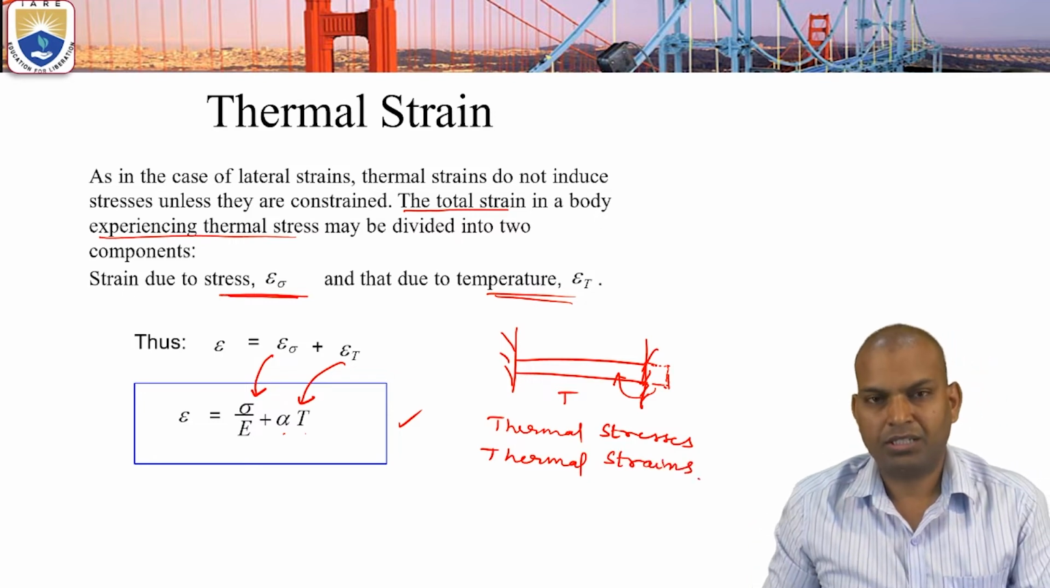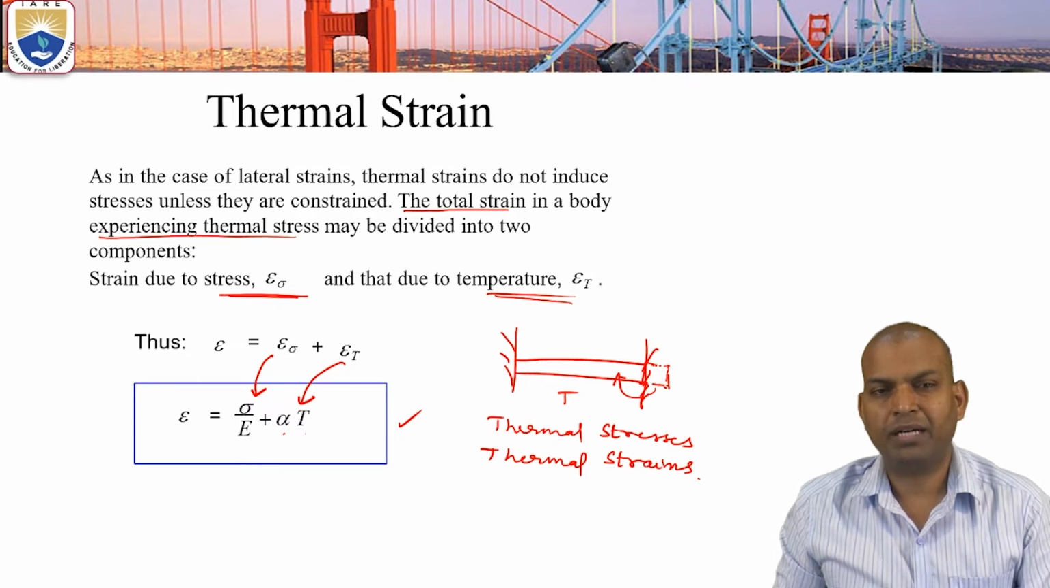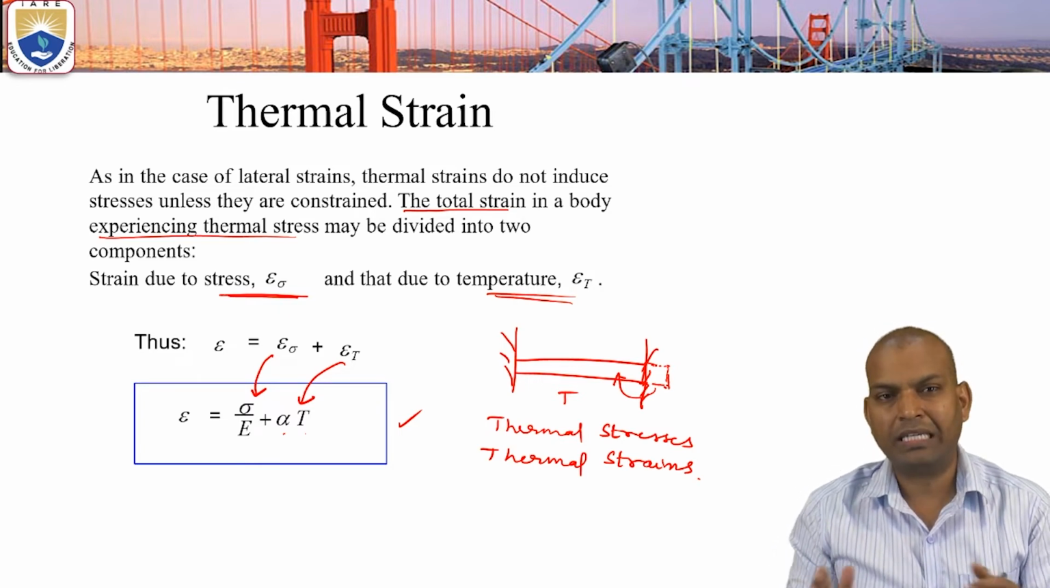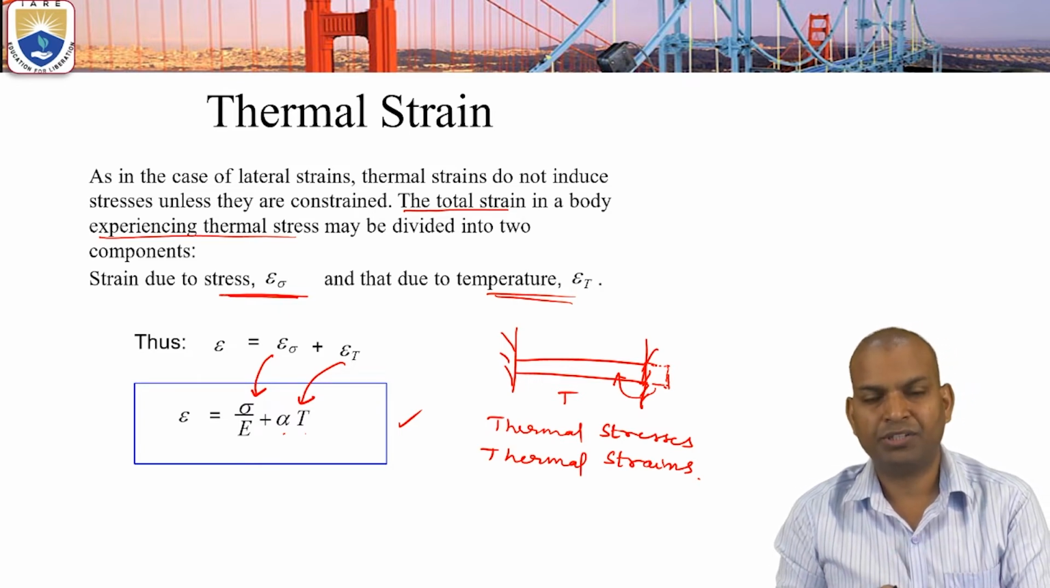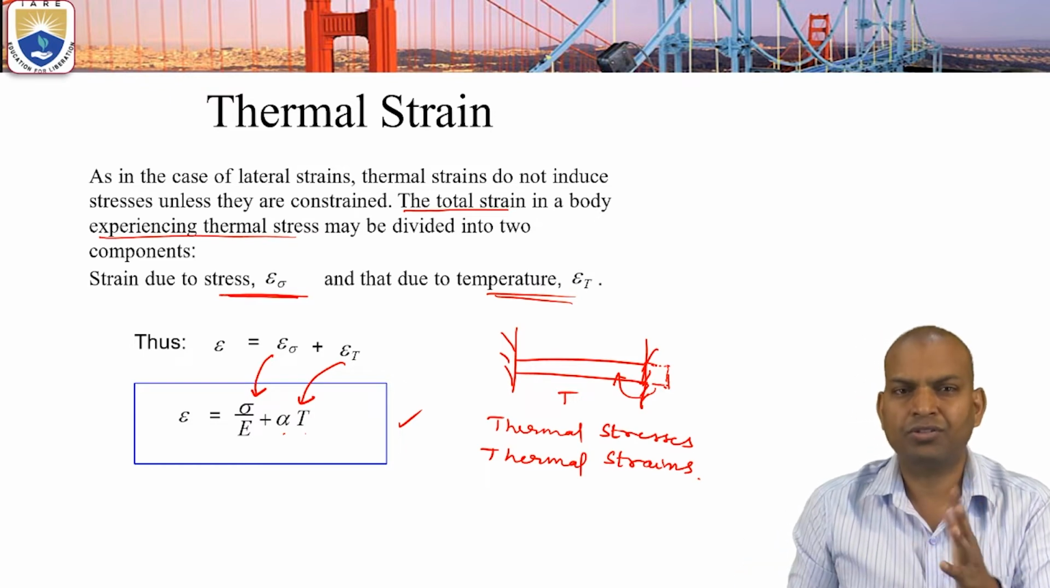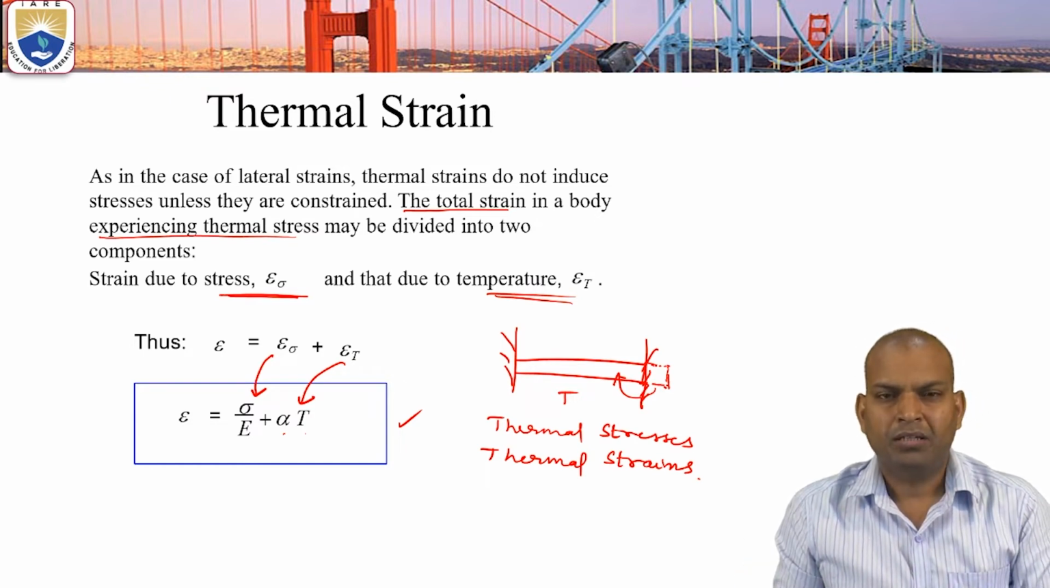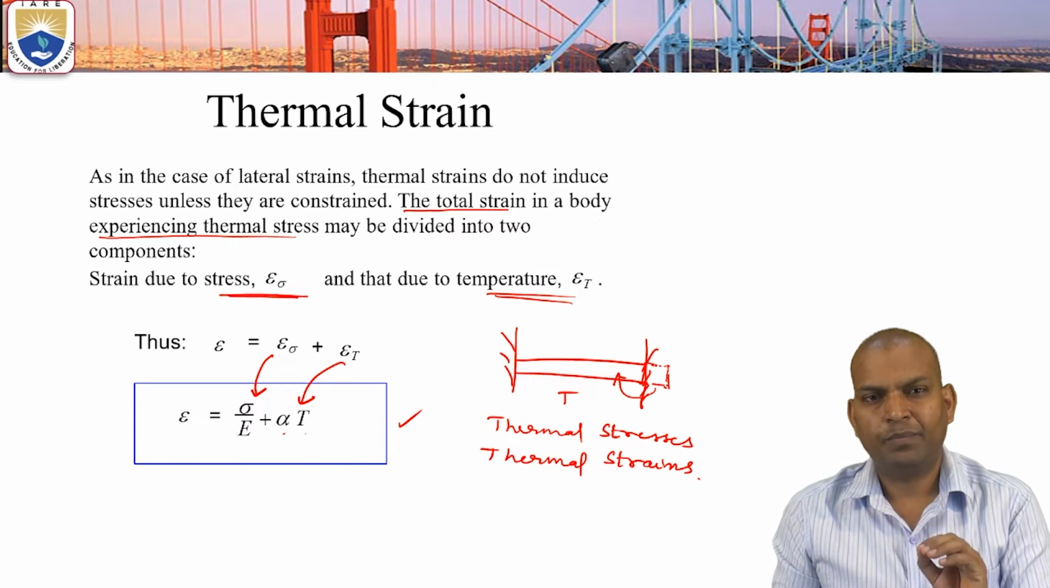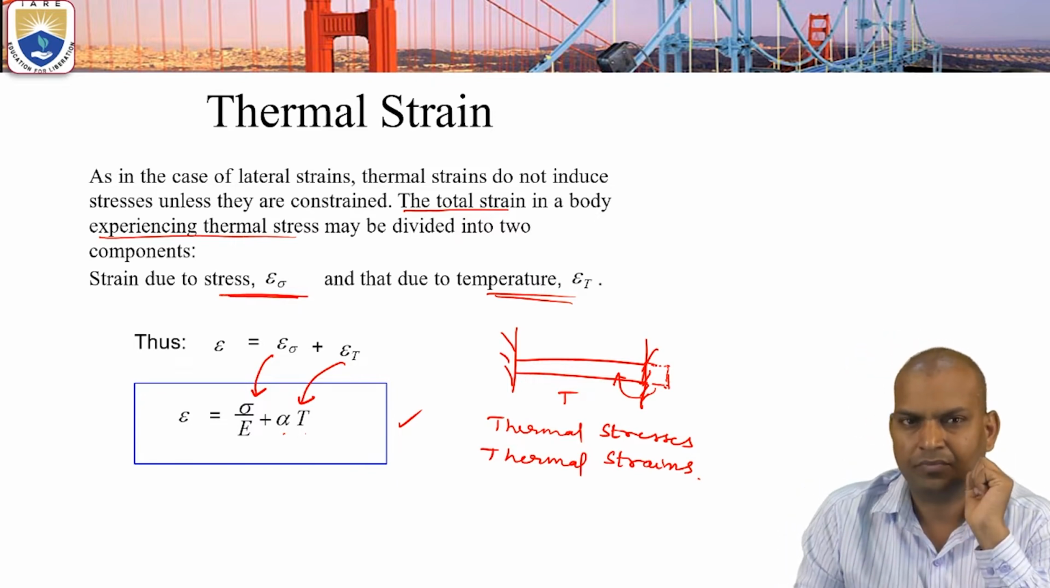These thermal stresses or thermal strains will occur when there is a restriction. Even though the temperature is increasing, if it is freely elongating, there is no stress. The stress will be developed when there is obstruction.